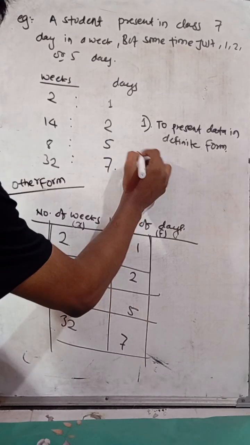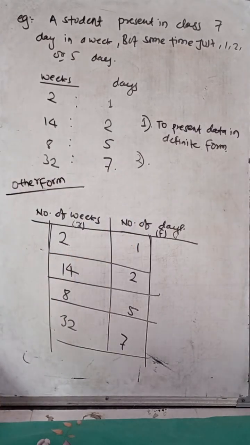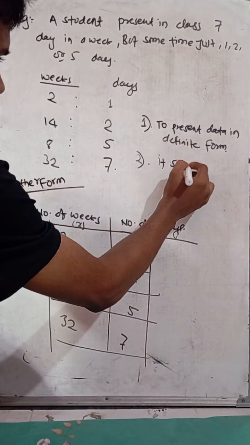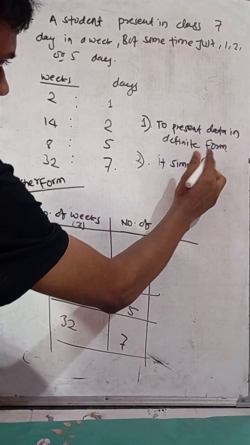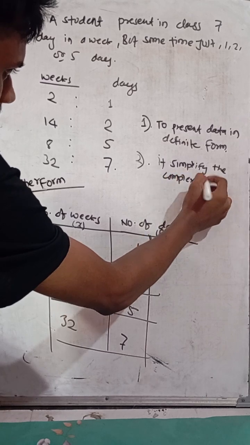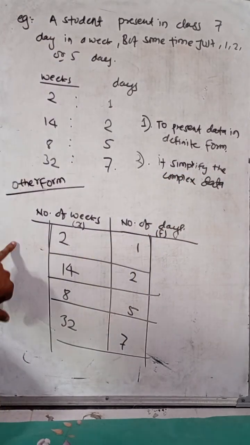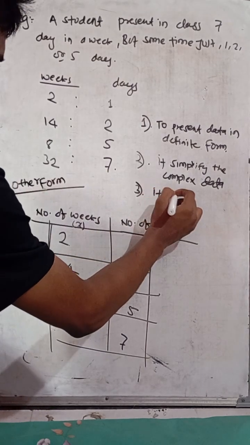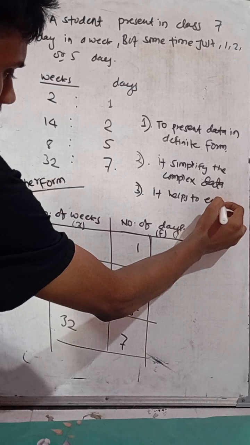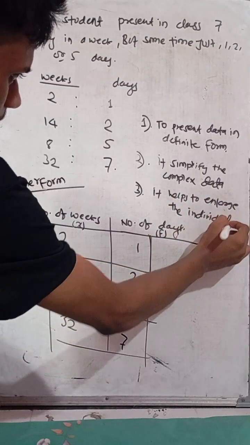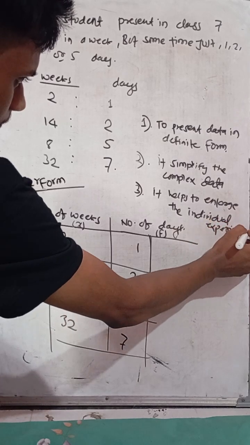Second, it simplifies the complex data. There is complex data which is simplified by some tables. Third, it helps to enlarge the individual experiences.